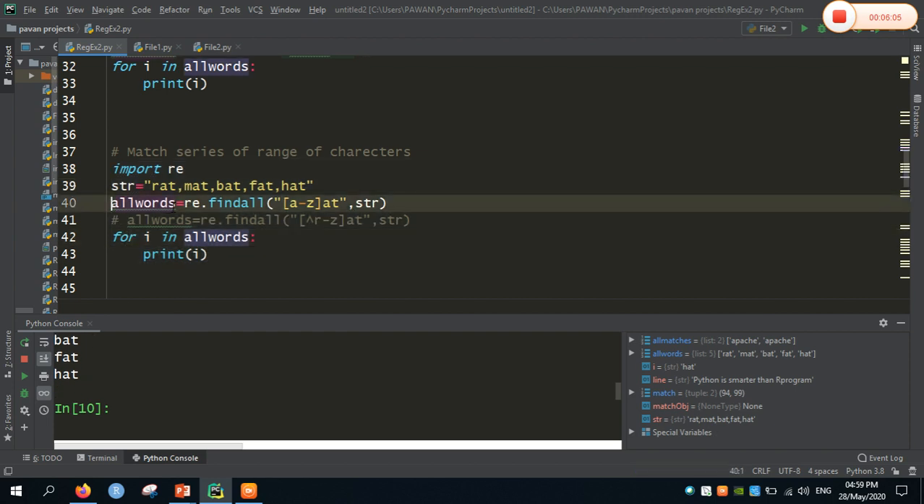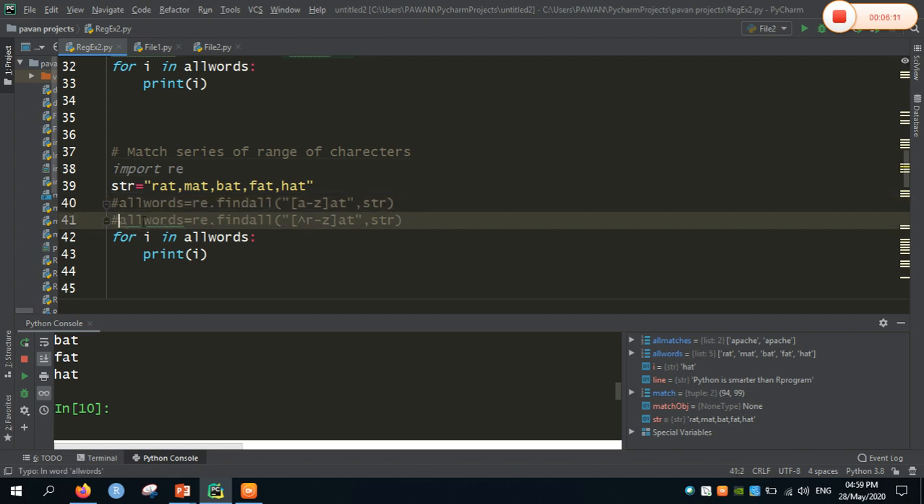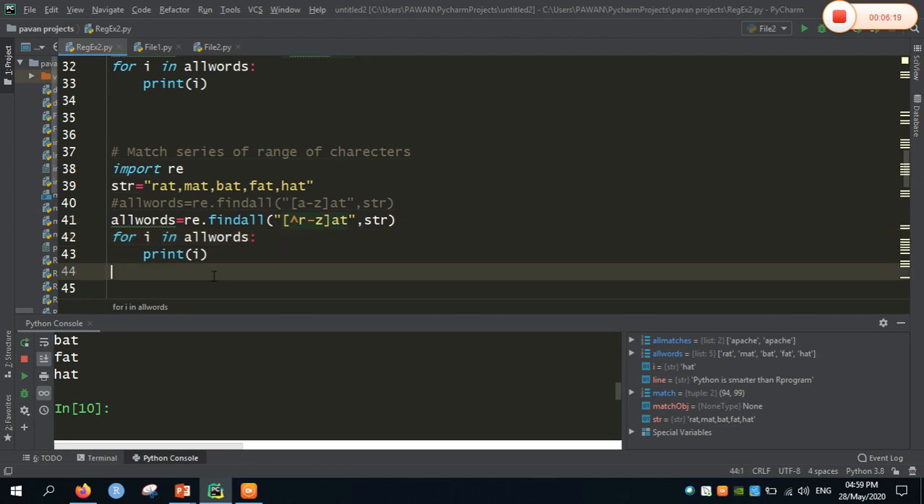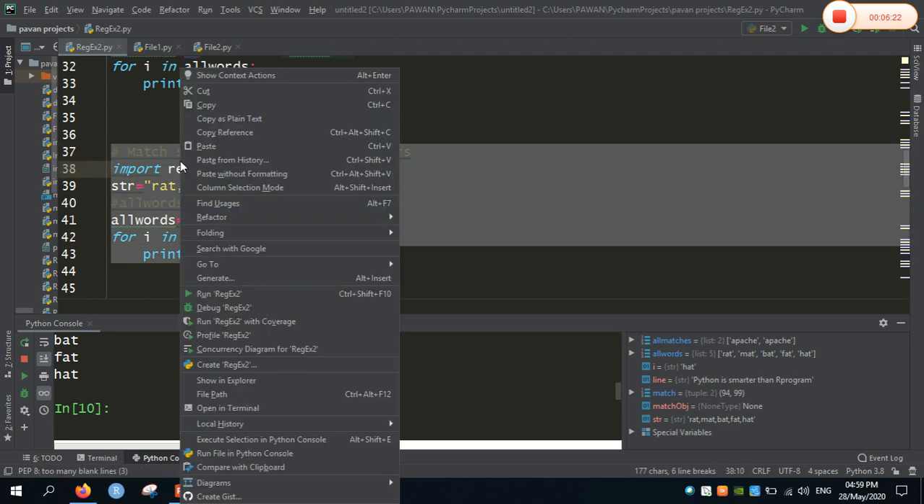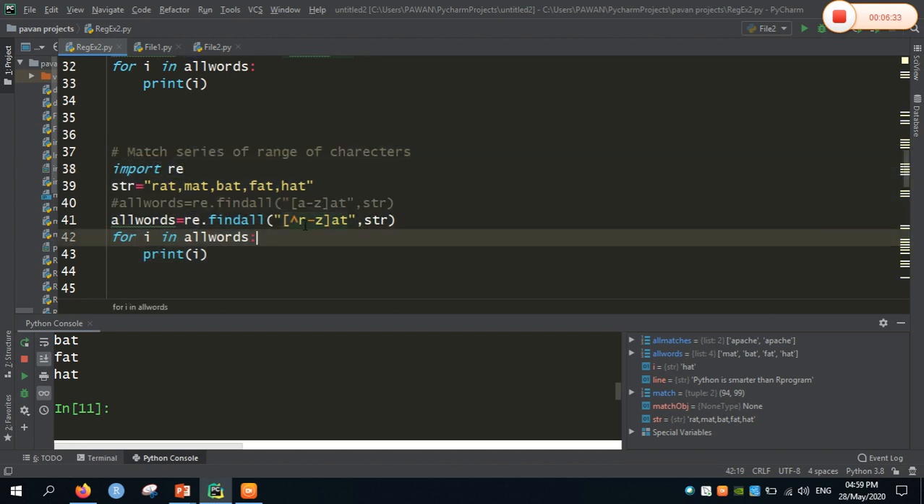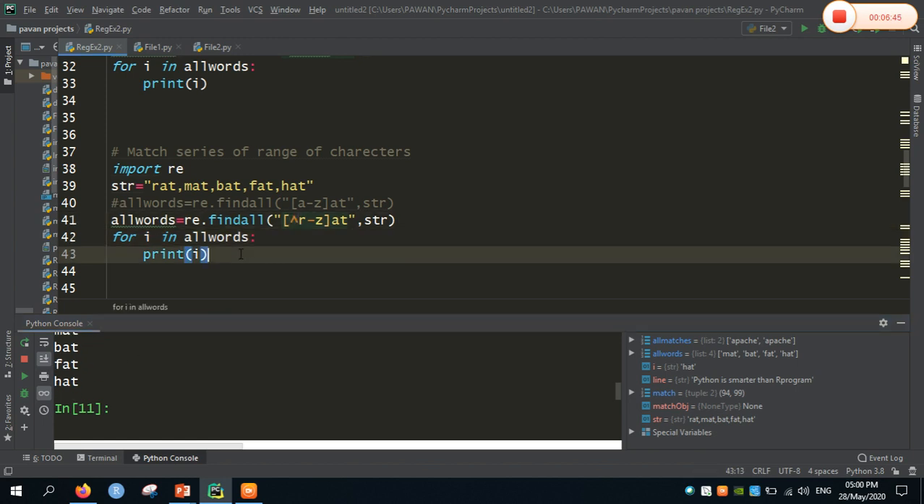Now I will highlight this one and I will find only the letters from R to Z. That is, in order to remove the remaining letters, Python comes with a pattern called the caret symbol before the sequence of the characters. So let me run the code here. It will give the output as mat, bat, fat and hat. Mat, bat, fat, hat. The remaining word, rat, that is R, is going to be excluded. That is, the words which are starting from R to Z are going to be excluded. Only the remaining words are going to be included in the output. So in order to exclude words also, Python comes with this type of regular expression.